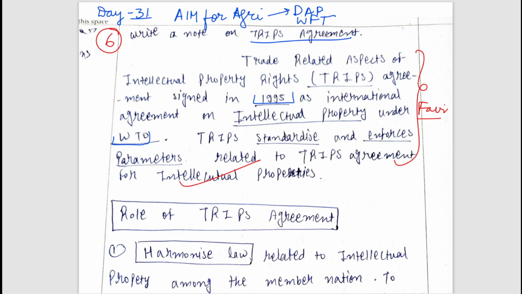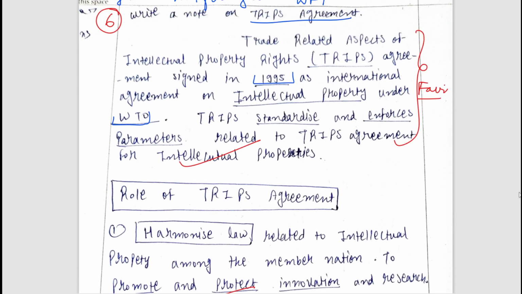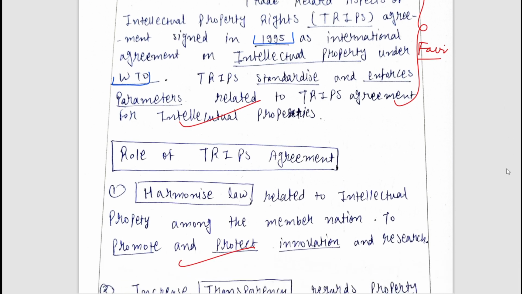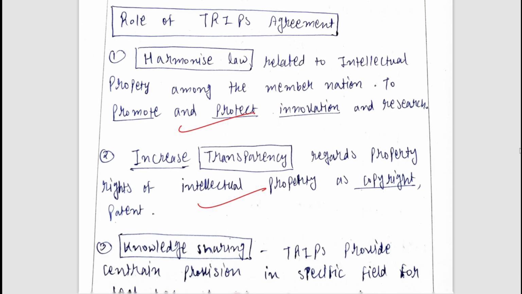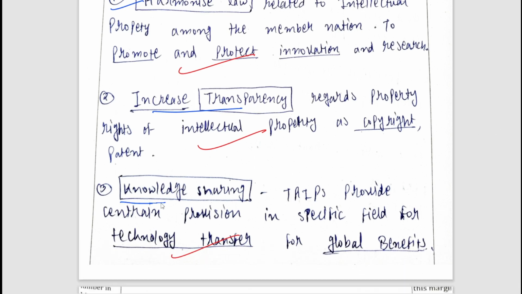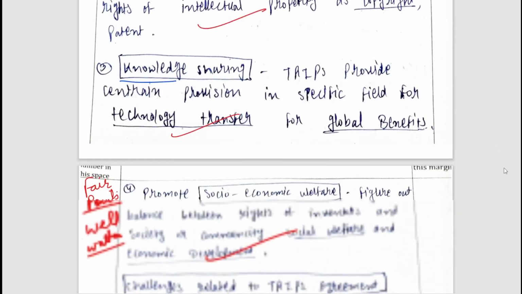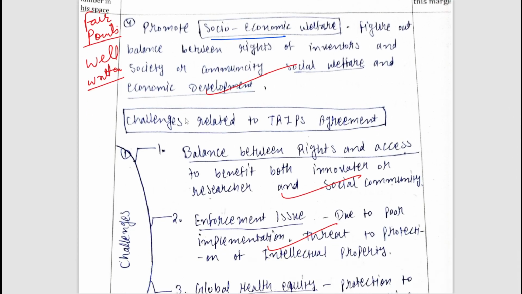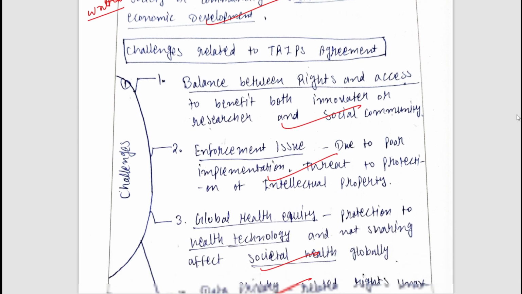Its roles have been mentioned by the student, and I will just be discussing the points in brief. If you want to read the points in detail, you can pause the video and read them. The roles of the TRIPS agreement mentioned by the student are that it harmonizes law, it increases transparency, it helps in knowledge sharing, and it promotes socio-economic welfare.